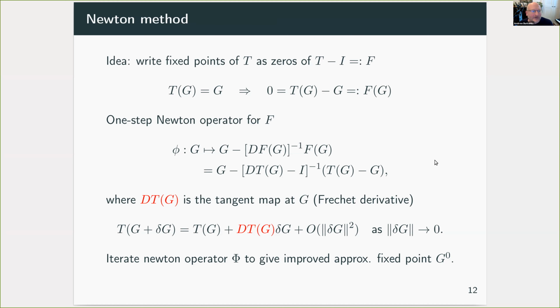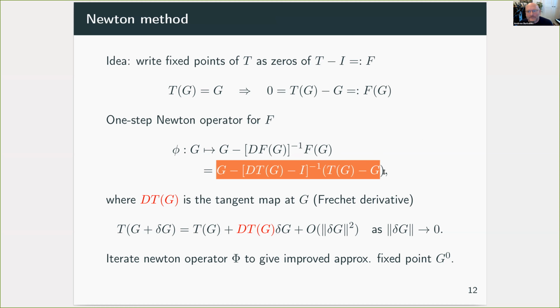The question then is how we can improve it to get a good approximate fixed point. And the idea here is to adapt the ideas of Newton's method from finite dimensional calculus to our Banach space. So we write down the fixed point problem as a zero finding problem for an operator that's T minus identity. Then we can write down a one-step Newton operator in terms of our function g.